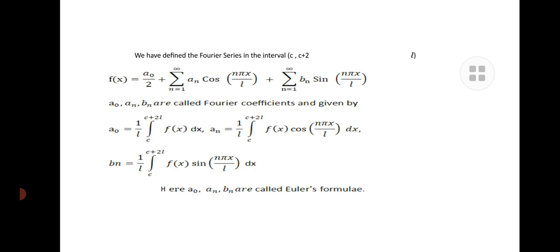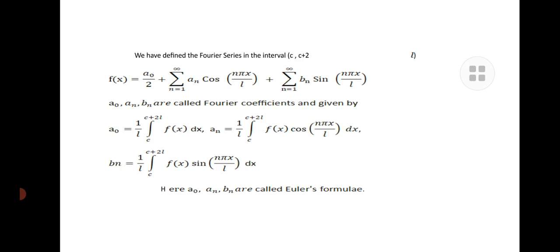It is important to note that the sine and cosine functions of the form sin pi x divided by L and cos pi x divided by L are periodic functions of period 2L.